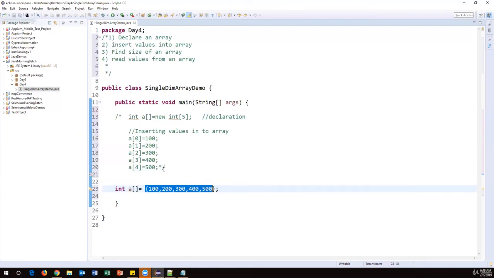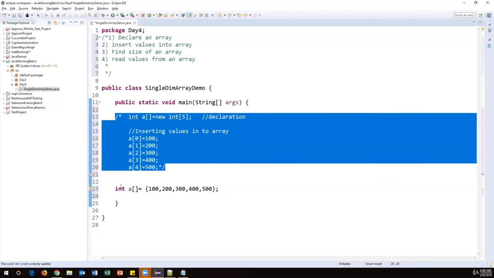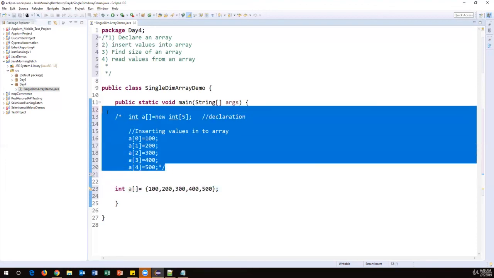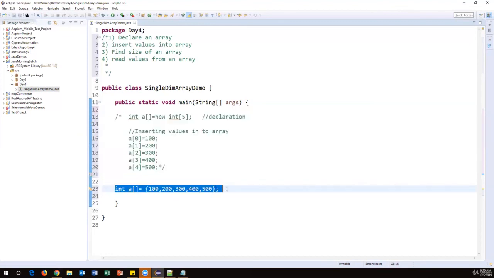So we can go for the first approach or the second approach. If you know the size of an array or it is fixed, then go for the first approach. If you don't know the size of an array, if it is dynamic, then go for the second approach.